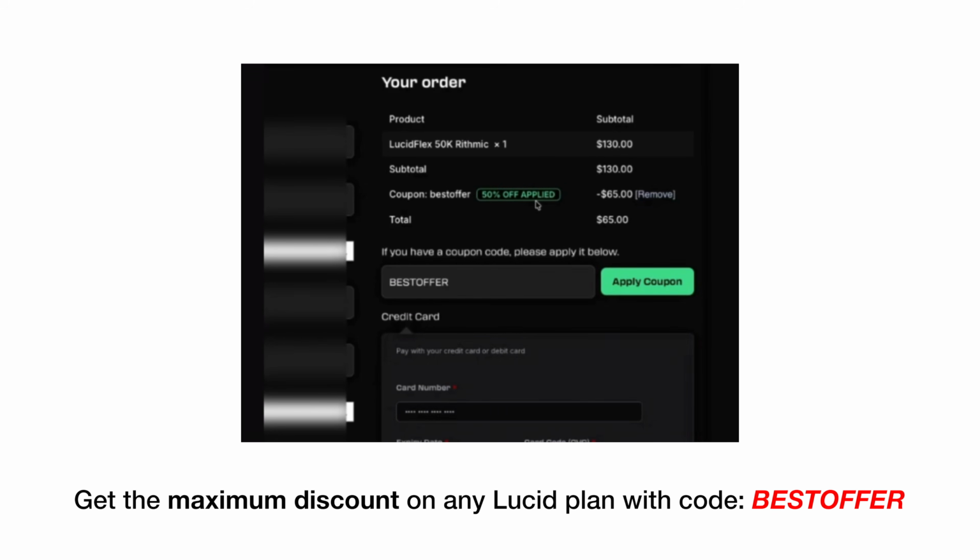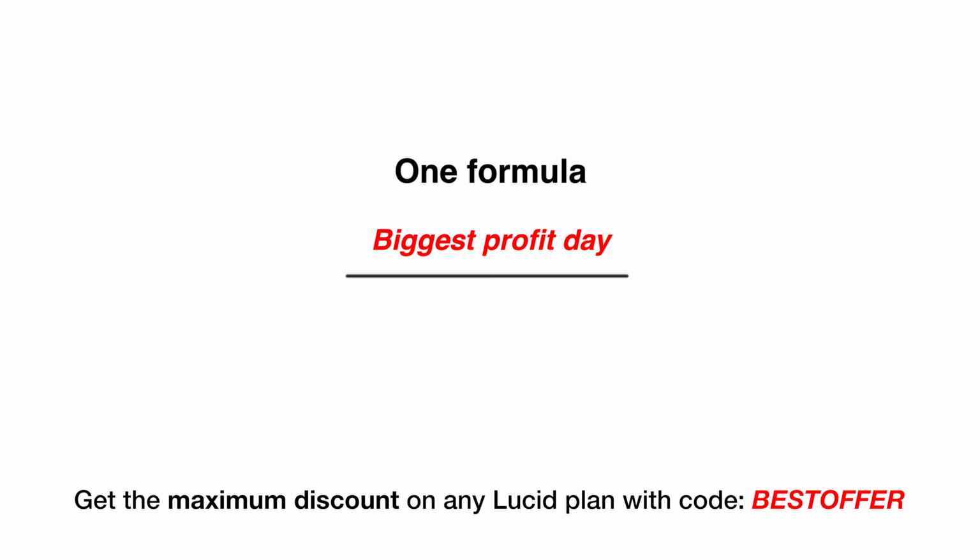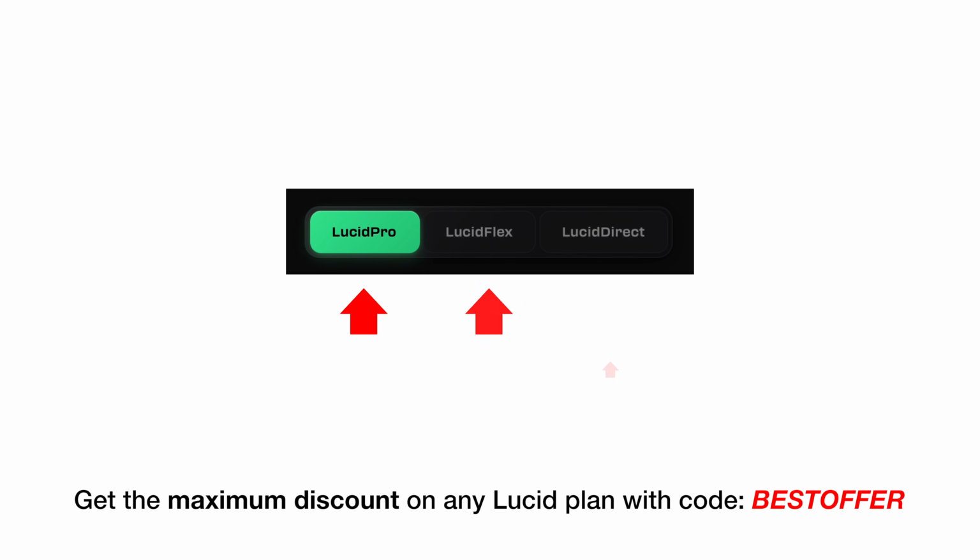All right, let's go. One formula. Same across every Lucid account type. Your biggest profit day divided by your total account profit. That number has to stay under a certain threshold or you can't get paid. Simple enough. But the threshold is different for each account. And in one case, the rule doesn't apply at all.